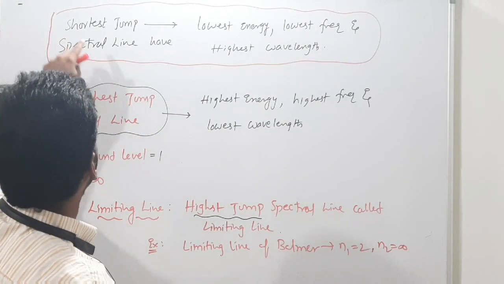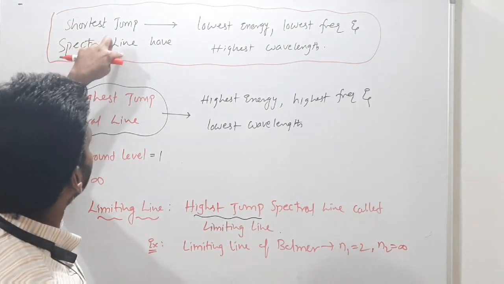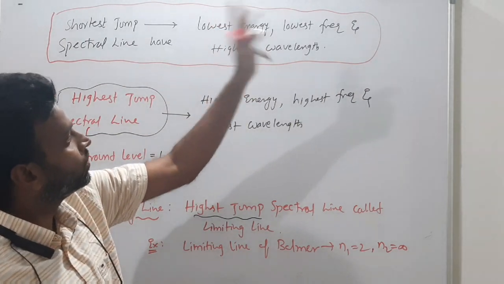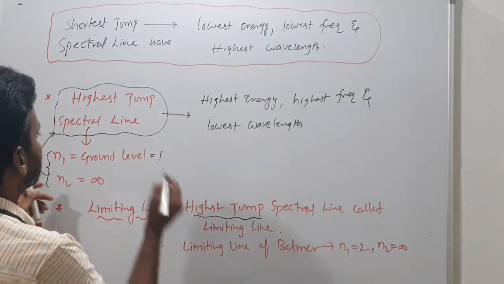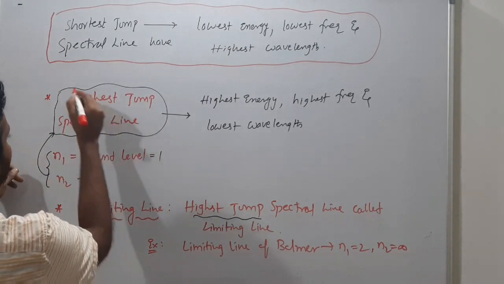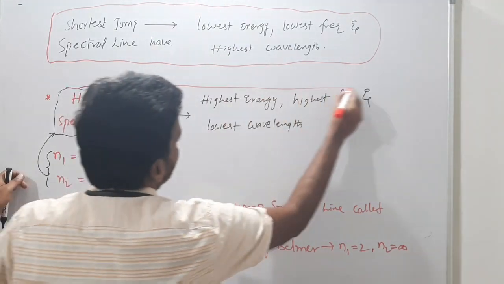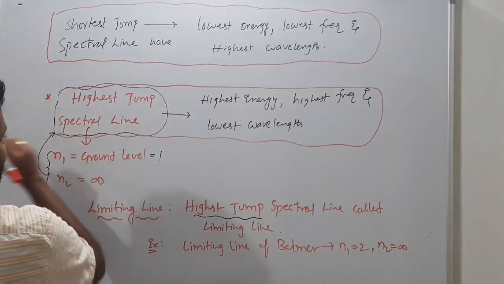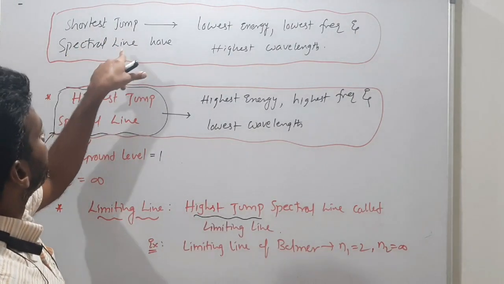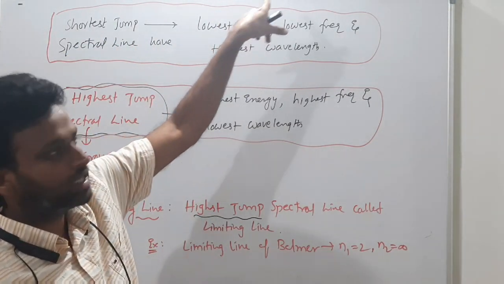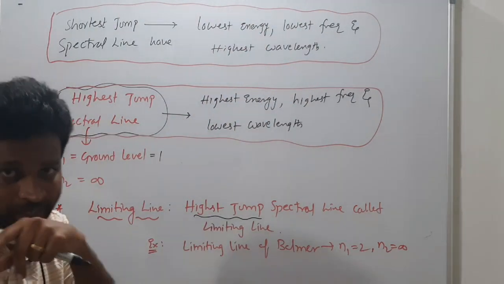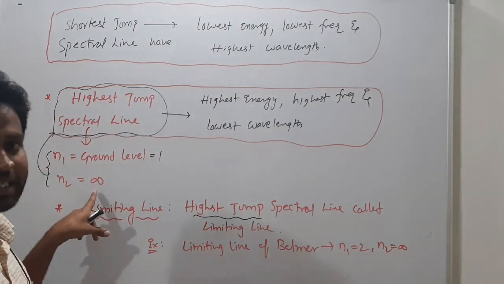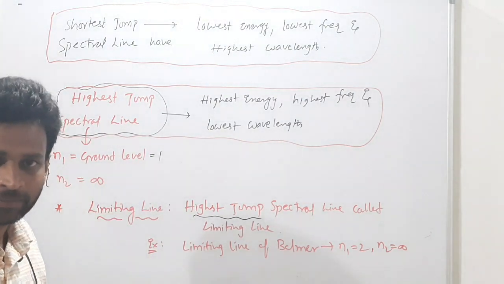Got it clearly? So the shortest jump spectral line will have the lowest energy, lowest frequency and highest wavelength. This is very important. You must remember, everyone. These two are very important for us. Shortest jump will give the lowest energy, lowest frequency and highest wavelength. Highest jump, is the meaning understood? For every series, it is infinity to the ground state.